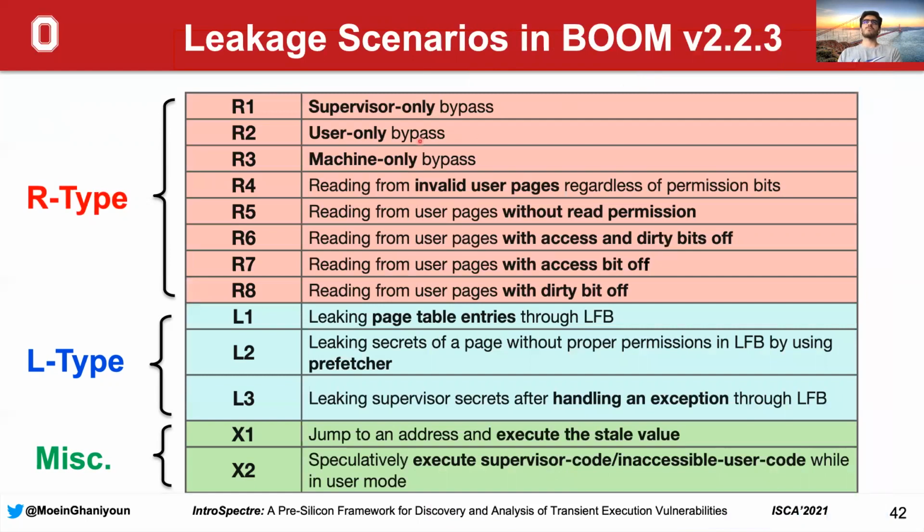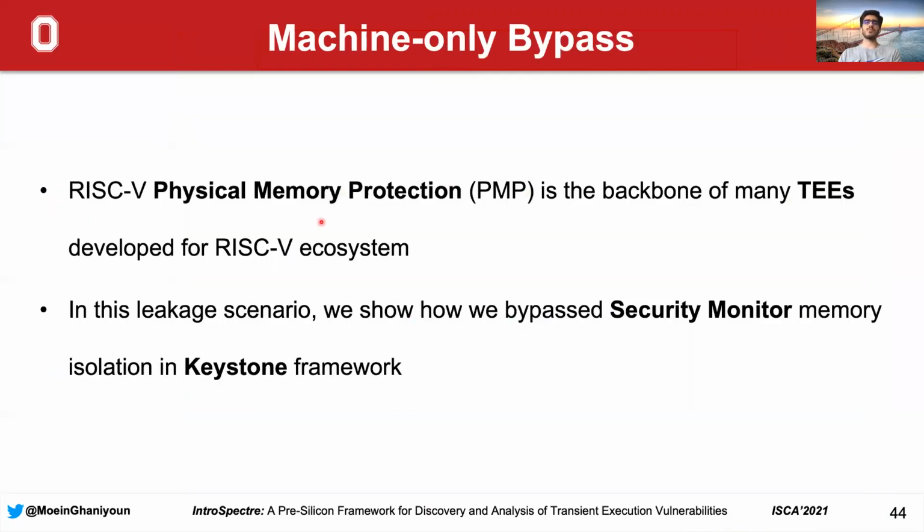So starting from the top, the first leakage scenario is supervisor-only bypass, where we bypass the supervisor-only memory. It's very similar to the first variant of Meltdown. In R2, we bypass the user-only memory. And in R3, we bypass the machine-only memory, which is actually bypassing the security guarantees of RISC-V physical memory protection. So I'll dive into the details of this leakage case study of machine-only bypass. RISC-V physical memory protection is the backbone of many trusted execution environments developed for the RISC-V ecosystem.